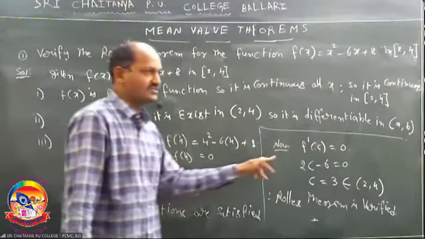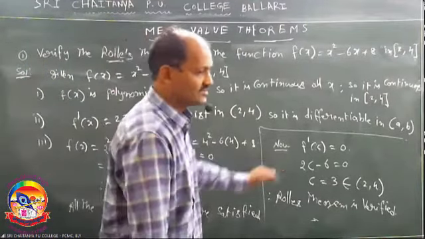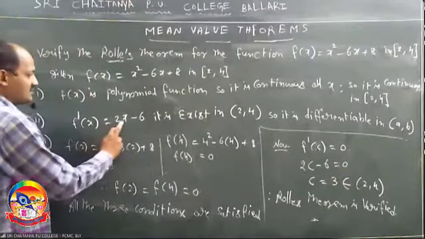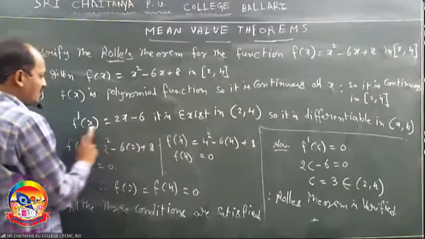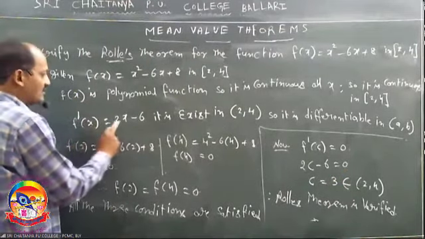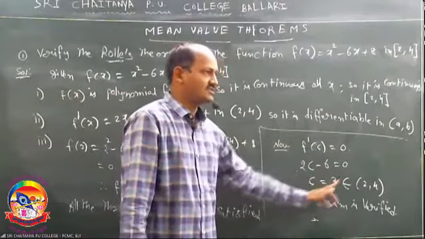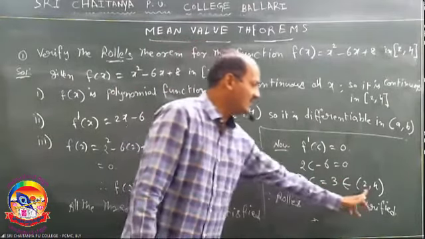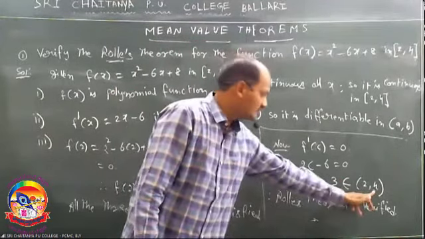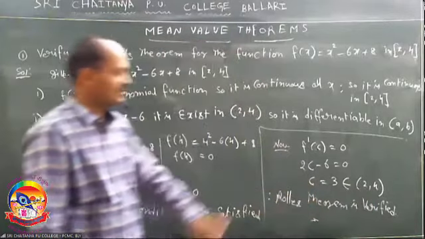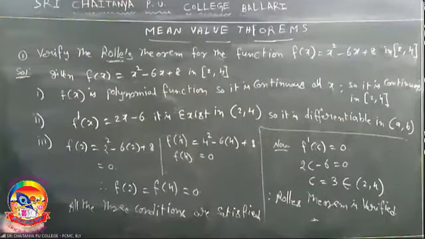Now find the c value. How to find the c value? By Rolle's theorem, f dash of c is equal to 0. Already you know that f dash of x is 2x minus 6. f dash of c is 2c minus 6. Okay? 2c minus 6 equal to 0, 2c equal to 6. c value is 3. 3 is in between. Therefore, Rolle's theorem is verified. Okay?